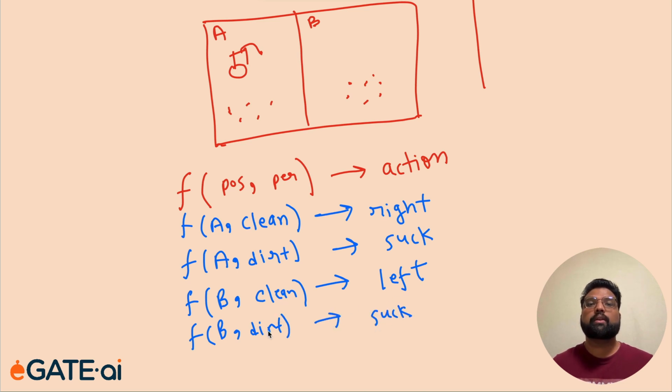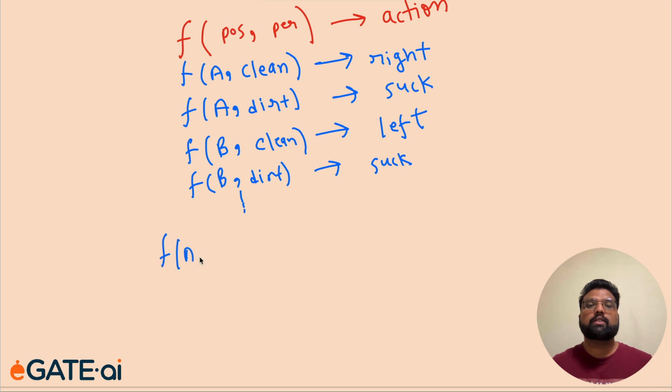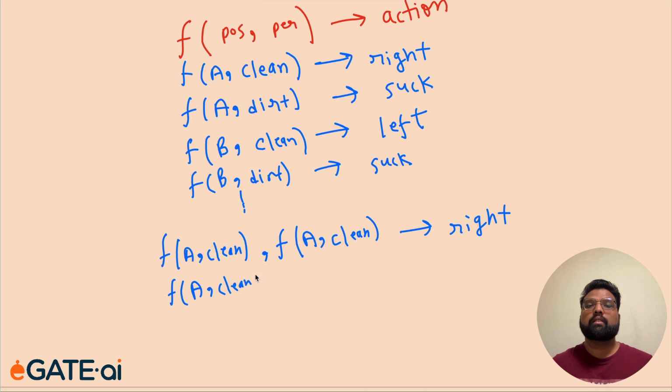This is just one percept. There can be a sequence of percepts. For example, let's go. So one sequence was clean, and then next is it's in A block and it's clean. If it's clean, always go to the next block. That means move to the right block. Or if initially say it was clean, but now if it's dirty, there is dirt there in block A, suck the dirt.